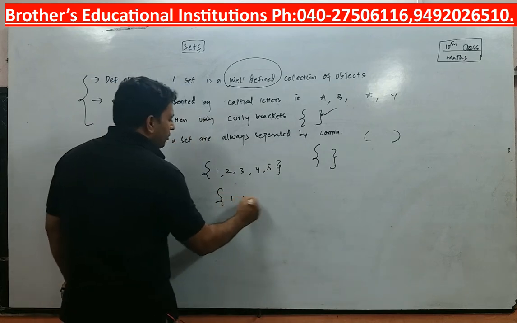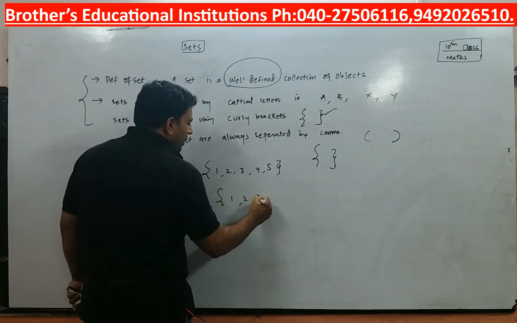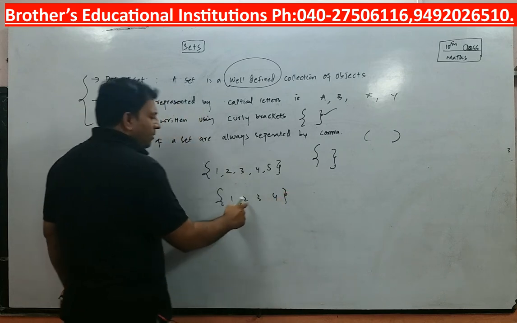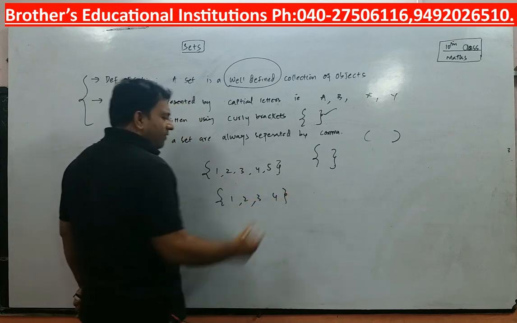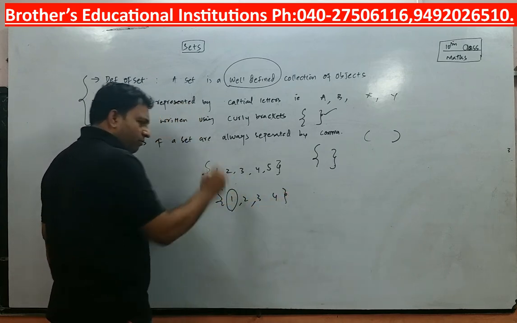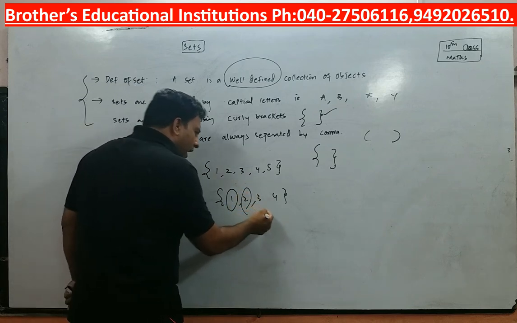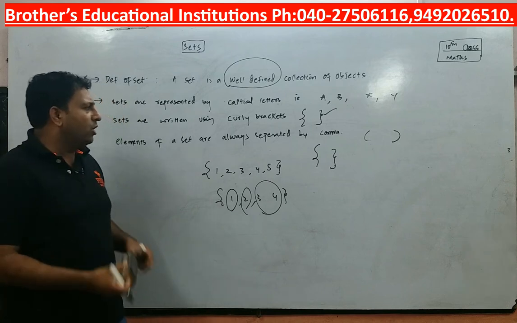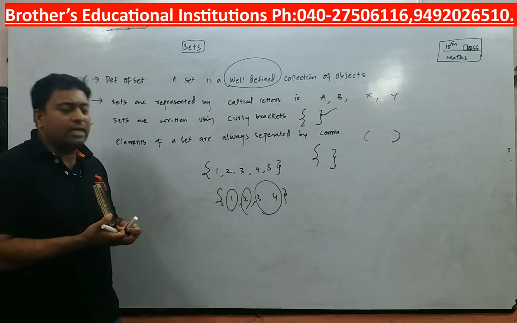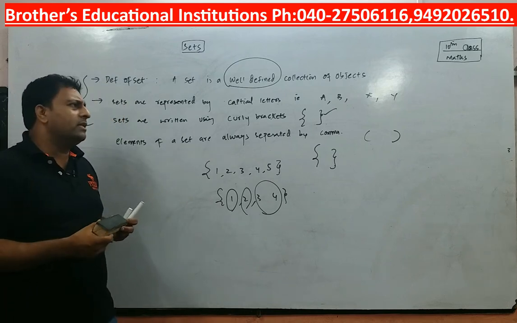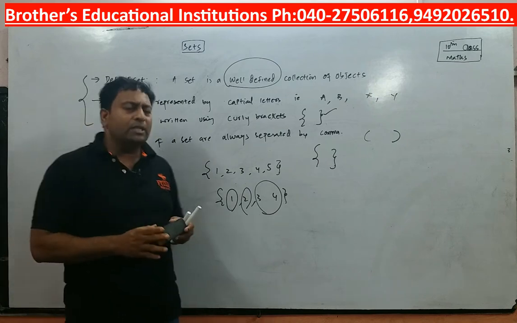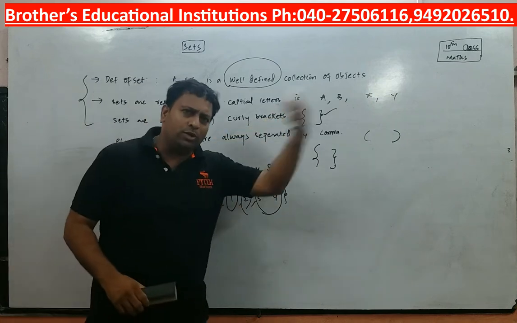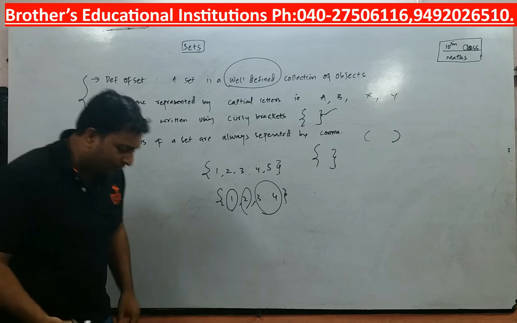I need to have flower braces, and every element I must separate using commas. If I don't use commas, what does it mean? Suppose I say 1 comma 2 comma and I leave it. It means there is 1, there is 2, and this 3 4 will become 34. It is not 3 comma 4. So make sure that when you are writing a set, you will have a well-defined set. You will use flower braces, you will use a capital letter to denote a set, and you will have to use the comma.